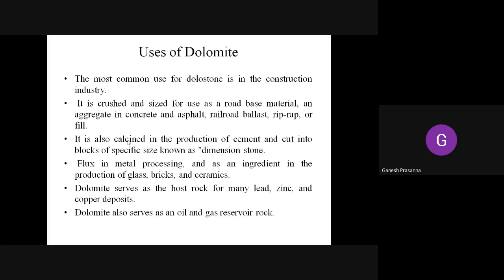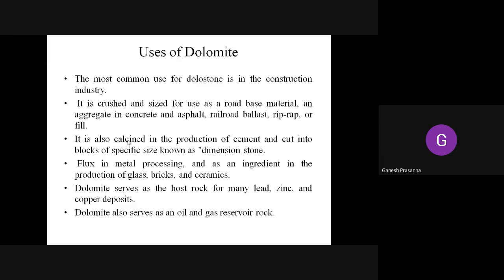If that calcium carbonate comprises both calcium as well as magnesium, that is calcite and magnesite, both of them joined together, it comprises the dolomite. Such minerals are also called dolomites. So that dolomite, if it undergoes metamorphism, forms a dolomitic marble, which is much harder than the usual marble. Okay, so it is also crushed and sized